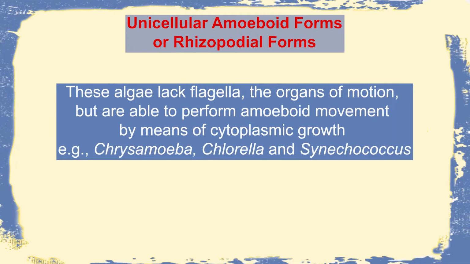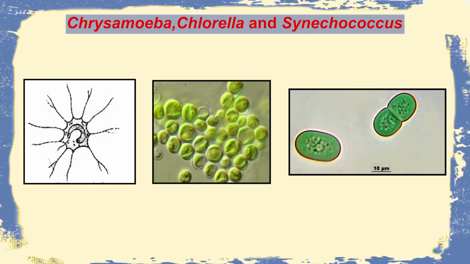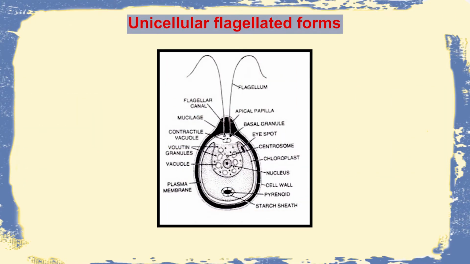First, we will see the unicellular amoeboid forms which are called rhizopodial also. Now, they generally lack flagella and they are simple unicells. Examples include Chrysamoeba, Chlorella and Synechococcus. Then followed by the flagelloid motile ones.